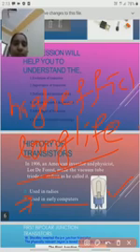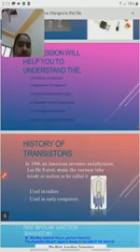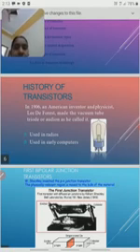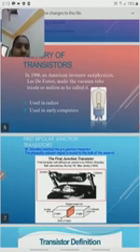Before the transistor, vacuum tubes were used. The transistor replaced the vacuum tubes. Vacuum tubes were used in radios and early computers. After that, these scientists invented the transistor.